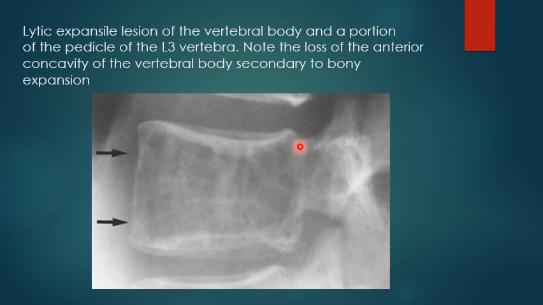This is an image showing that giant cell tumor can also appear in the vertebral bodies. Here we see a lytic expansile lesion of the vertebral body with the involvement of a portion of the pedicle of the L3 vertebra. There is also loss of the normal concavity of the anterior vertebral body secondary to the bony expansion.